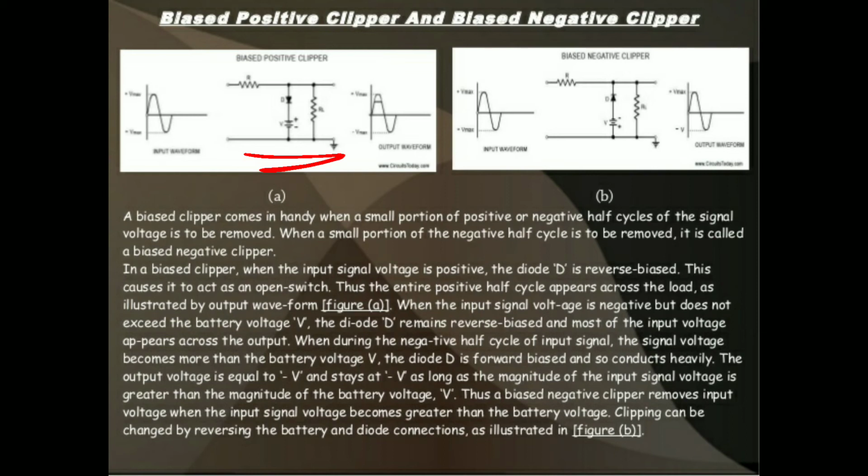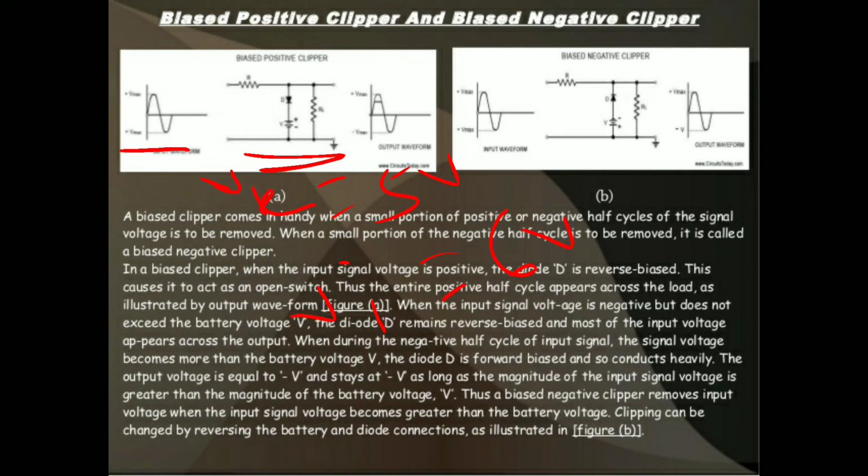For the operation of the positive biased clipper, we are taking one input signal which is applied to the resistor, from the resistor to the diode. Diode is in which condition? That is in forward bias condition. Suppose we are keeping the reference voltage VR equal to 5 volts and the input Vi is equal to 6 volts.